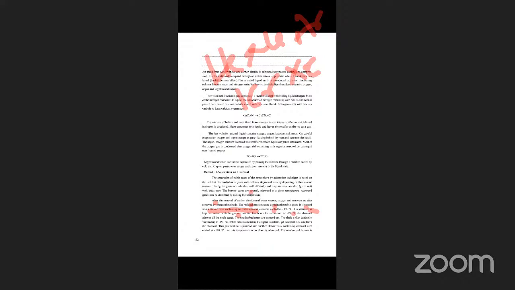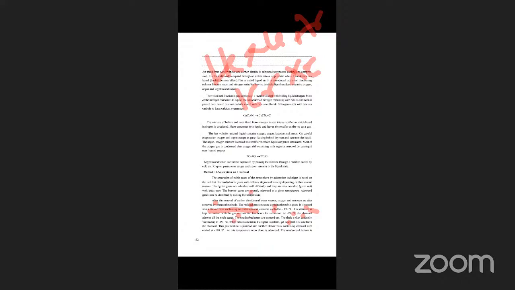After a few hours the charcoal is saturated, all the noble gases are adsorbed on it, and the unadsorbed gases are pumped out. Then the flask is gradually warmed up, from minus 190 to minus 100 degrees centigrade.